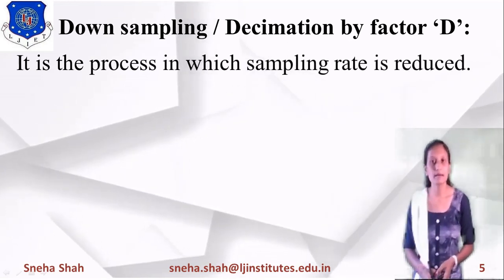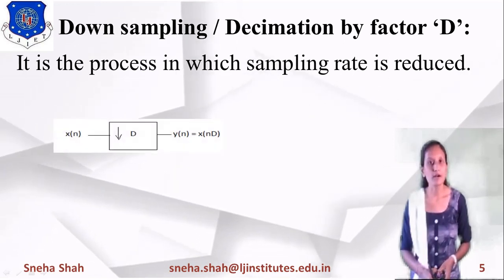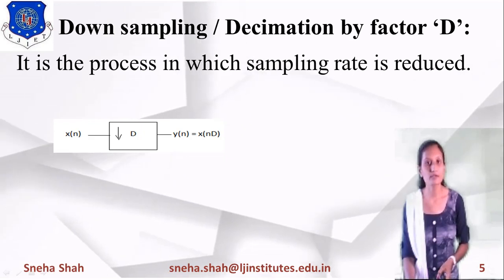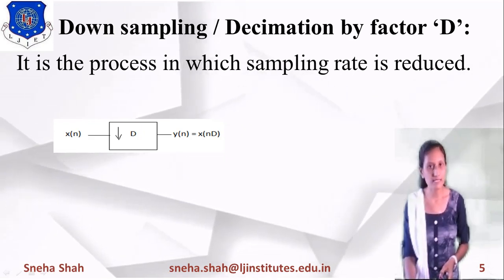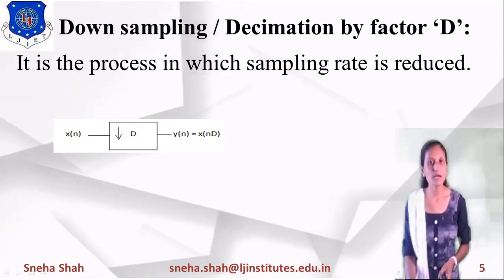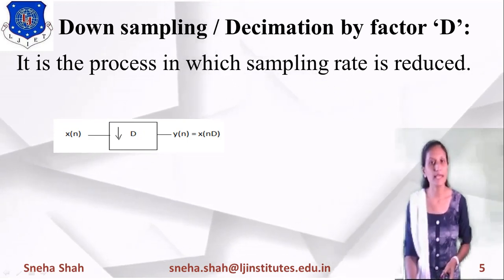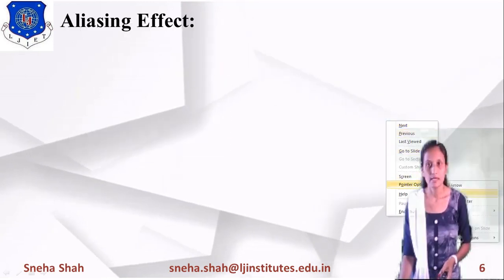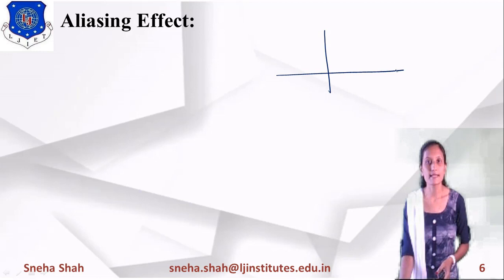So if we draw the block diagram of this, it will be like this. Input x of n is given to the downsampler, which does the downsampling by a factor of D. So it gives you the output y of n equal to x of nD. Here we have taken D equal to 2, right? Now in this, an aliasing effect occurs because this input signal is converted into fewer samples, right?